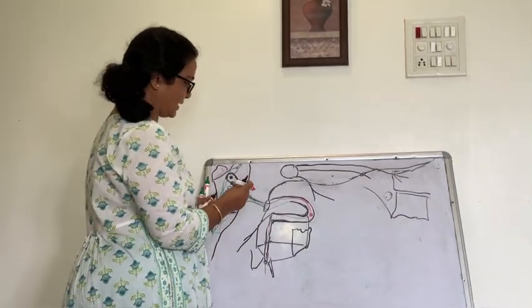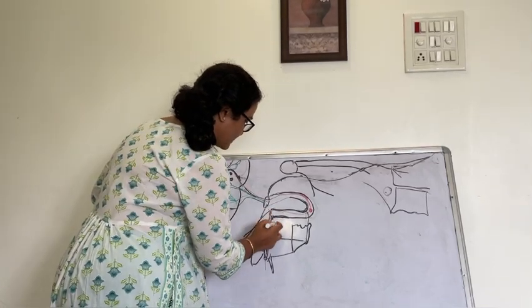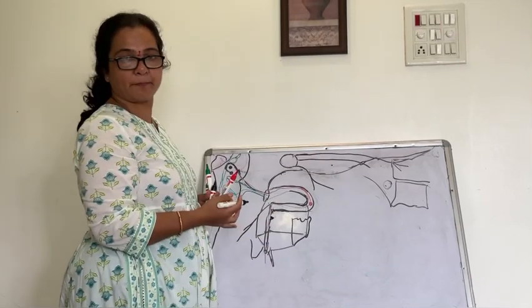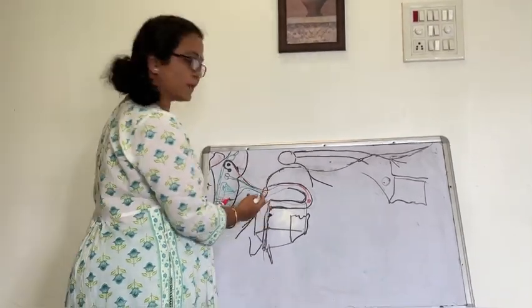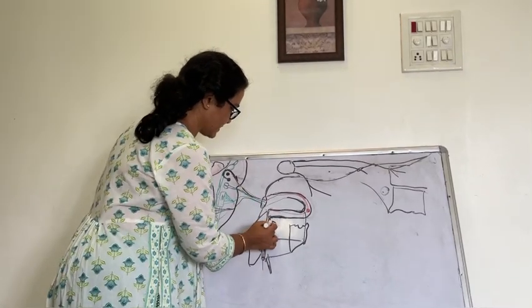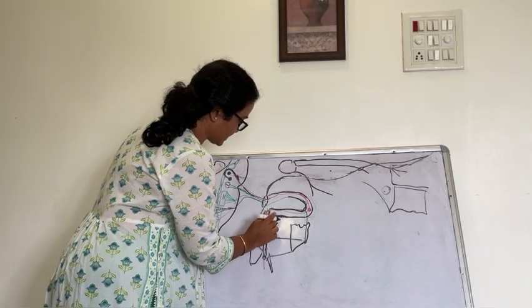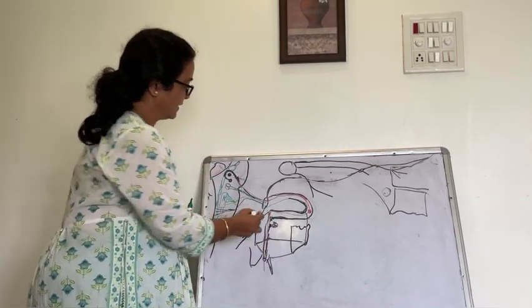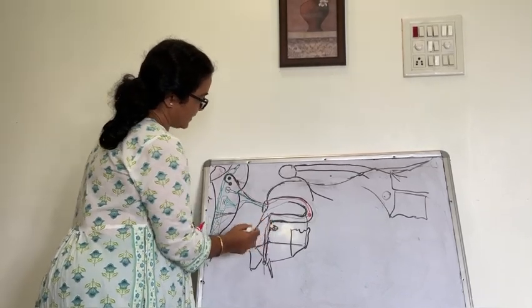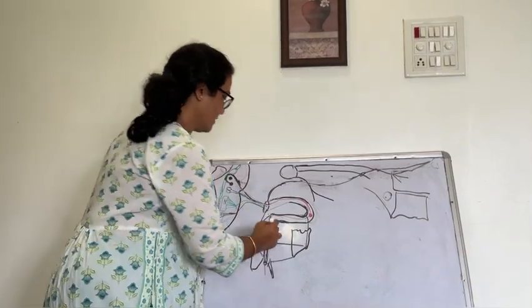Okay, so in the middle ear you have seen that there is one smallest bone which is derived from the second branchial arch, which is the stapes, and there is a stapedius muscle which will control the hearing. This stapedius muscle has control over the footplate of the stapes. So this is the facial nerve, and the stapedius muscle and stapes are derived from the second branchial arch. We have removed this